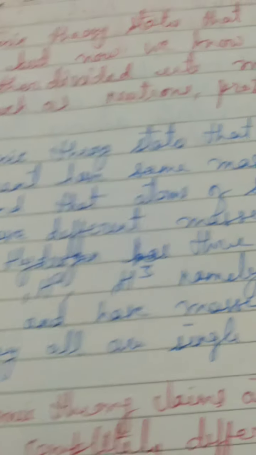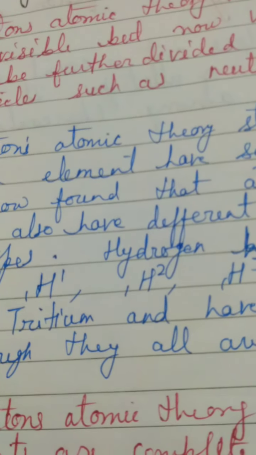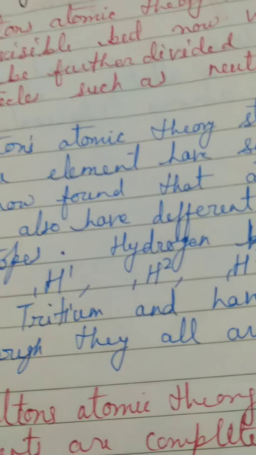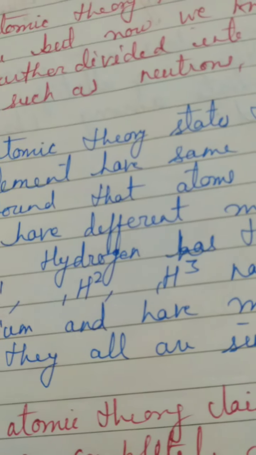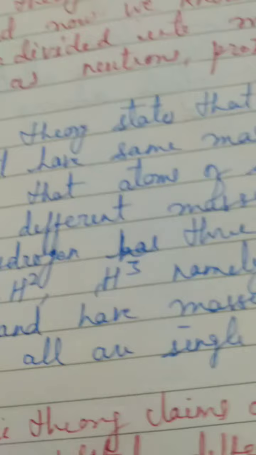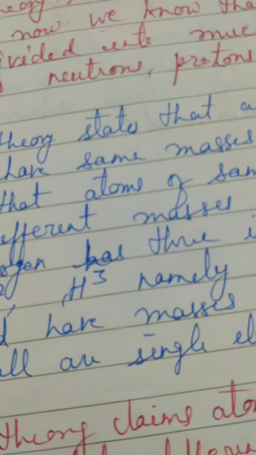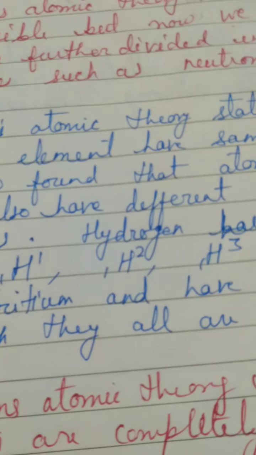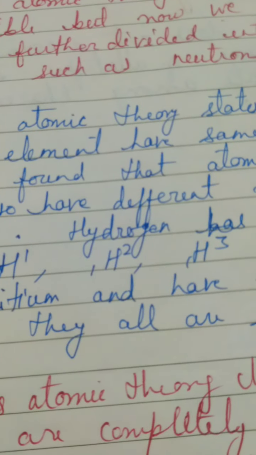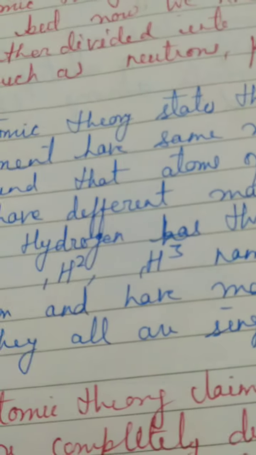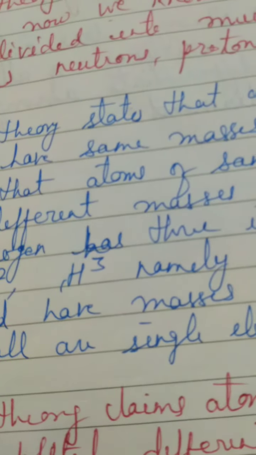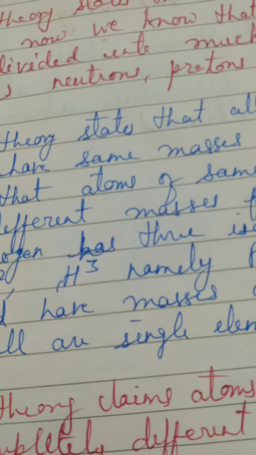Like I am giving you the example of hydrogen. Hydrogen exists in 3 isotopic forms: the normal hydrogen, which has 1 atomic mass, is called protium. Then the second isotopic form is called deuterium, and the third isotopic form is called tritium. So they differ in their atomic mass. It is very clear here that the hydrogen which is abundant in our surroundings has 1 atomic mass because it consists of only 1 proton, and then a neutron also comes in one of the isotopes of hydrogen, which is deuterium, and 2 neutrons are found in the second isotope of hydrogen, which is called tritium.